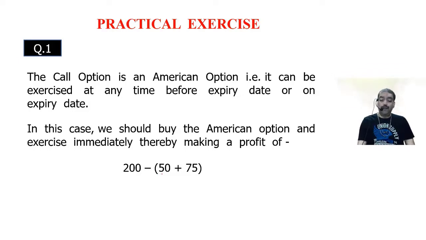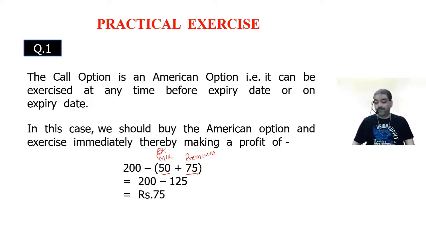This is the price of the share, the exercise price or strike price, and this is the premium. So 200 minus 125, that is 75 rupees. Okay? Clear?